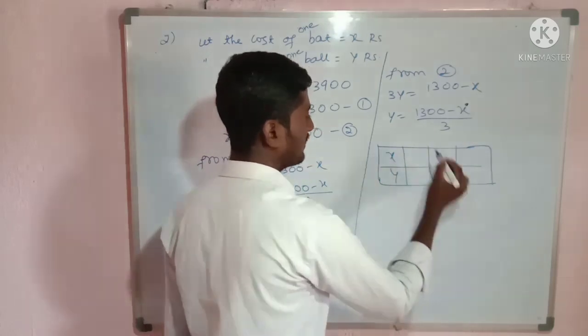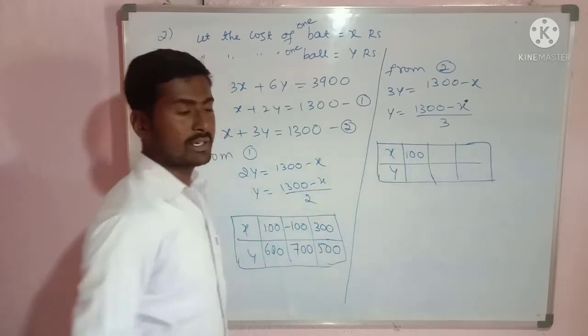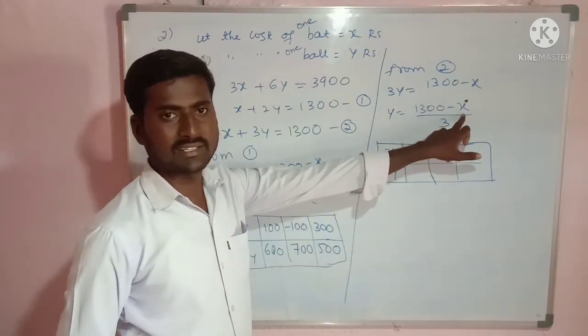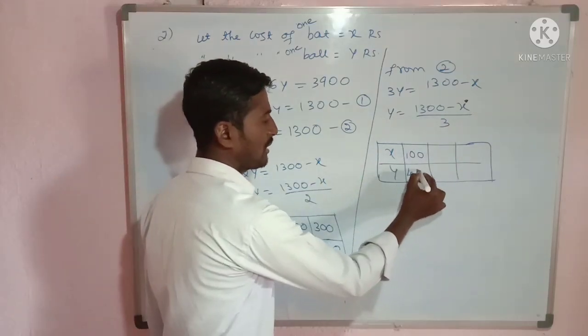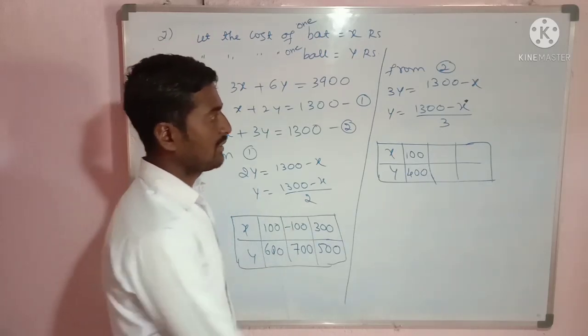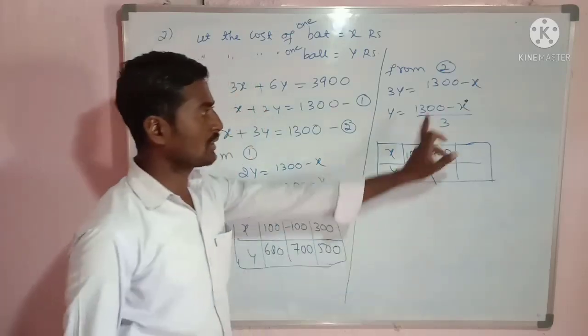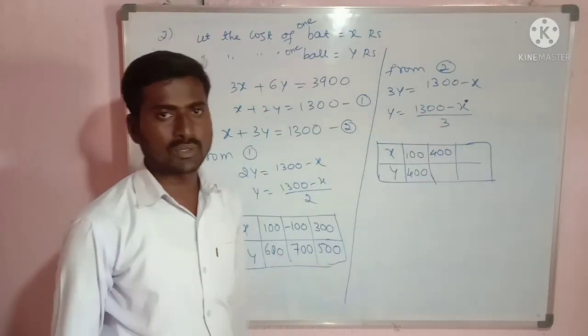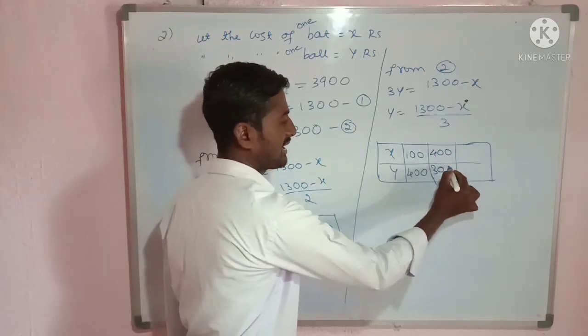3 points are needed. Now I will take x equal to 100. If I take x equal to 100, 1300 minus 100, that is 1200. 12 divided by 3, 4, means 400. Y value is 400, I am getting. Then one more. So here I will take x equal to 400. If x equal to 400, 1300 minus 400, 900. 9 divided by 3, so means 300, you are getting.